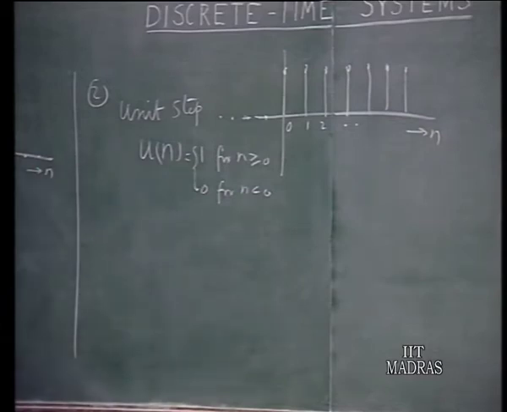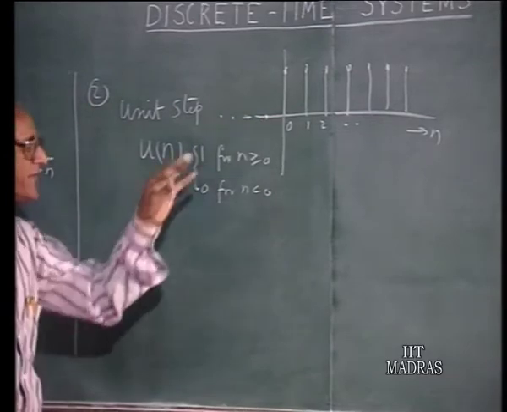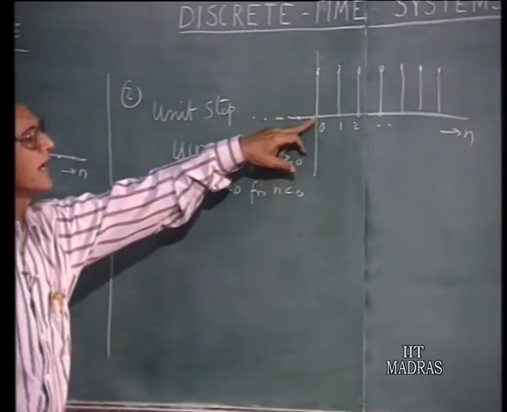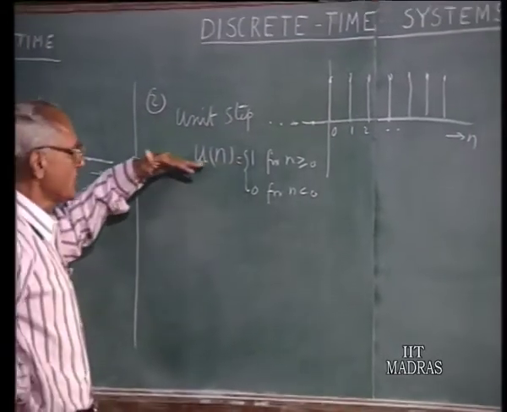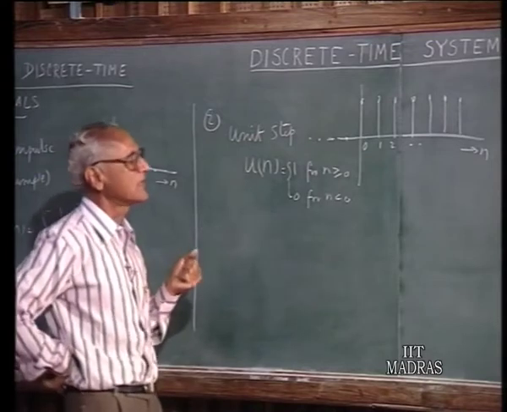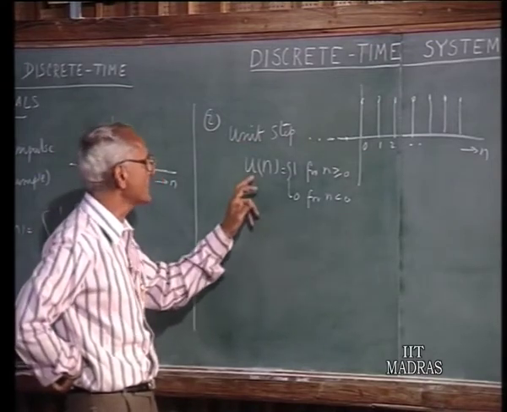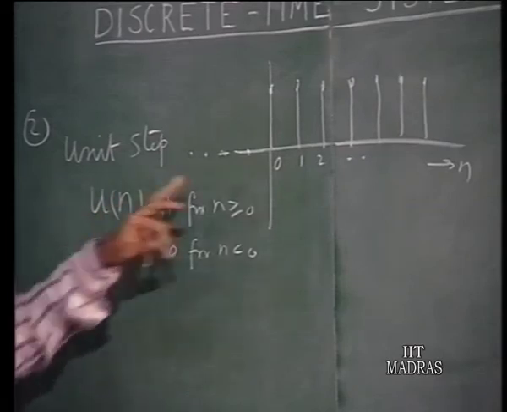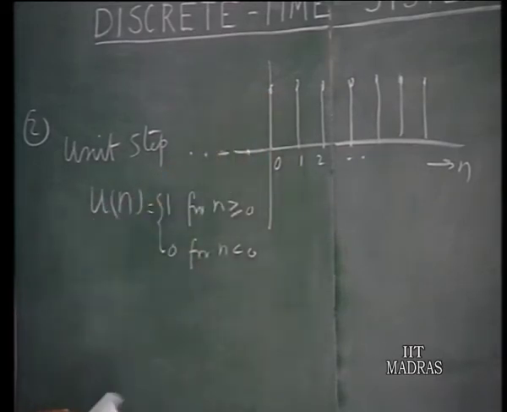So in contrast to the continuous time case, here at n equals 0 we have a definite value which is equal to 1. In the case of a continuous time case, at t equals 0, as far as a unit step is concerned, we can take it as 0 or 1 or half or whatever it is. It can be left ambiguous. But as far as the unit step in a discrete time case is concerned, the value is definite and it is equal to 1. Here also this is equal to 1.